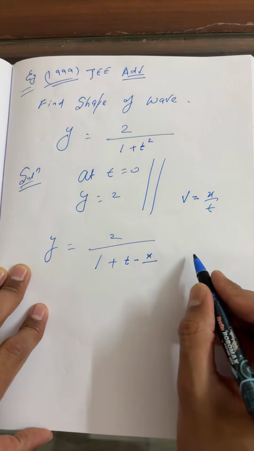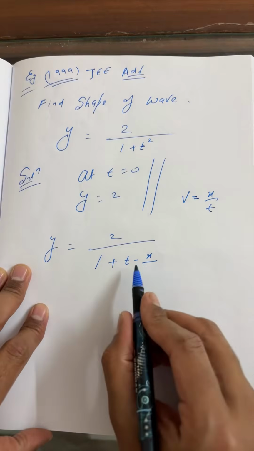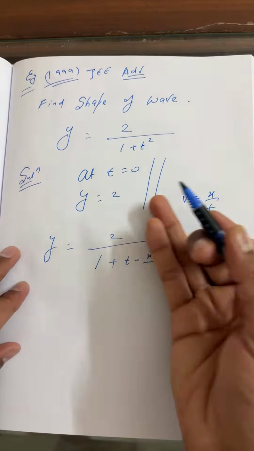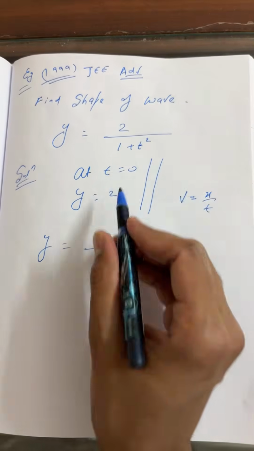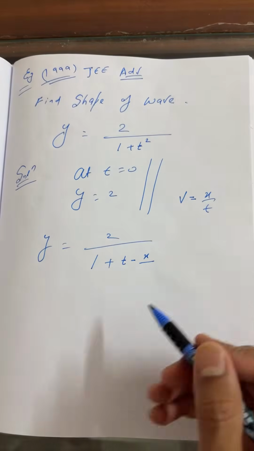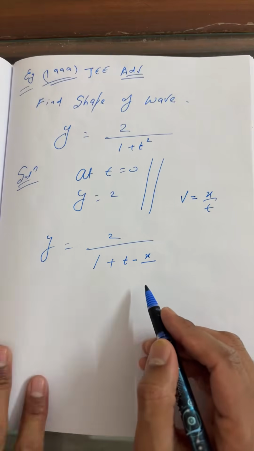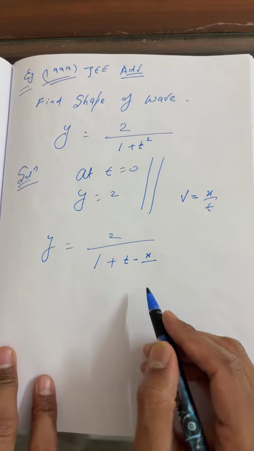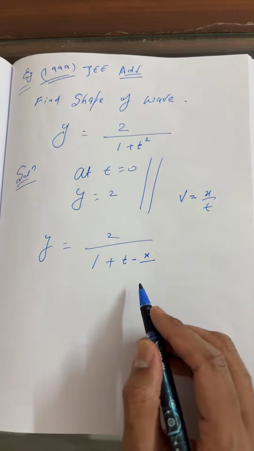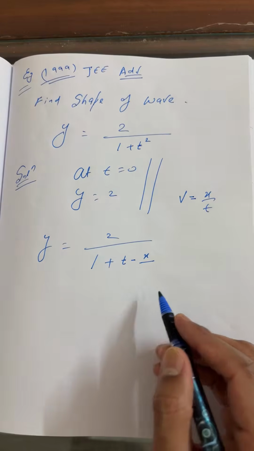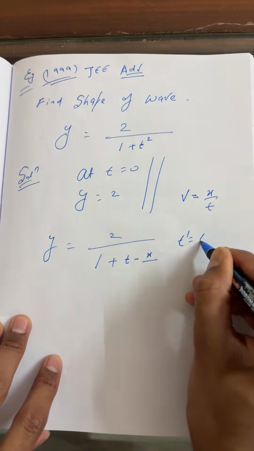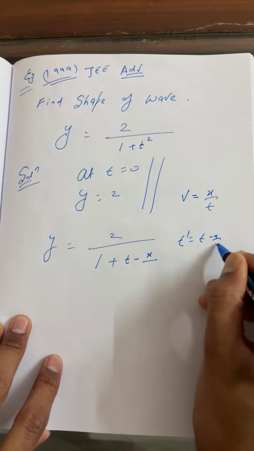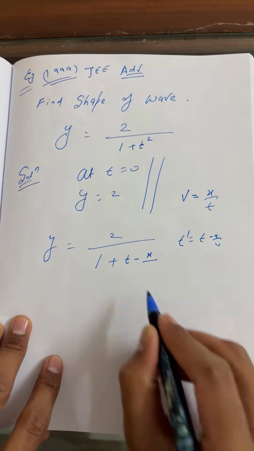So for this condition, you can simply ask me what is the nature of the graph. You can simply answer, because this is an even function, no need for this entire explanation. So for this condition, let us suppose you are considering t prime as t minus x by v. Just take the assumption.